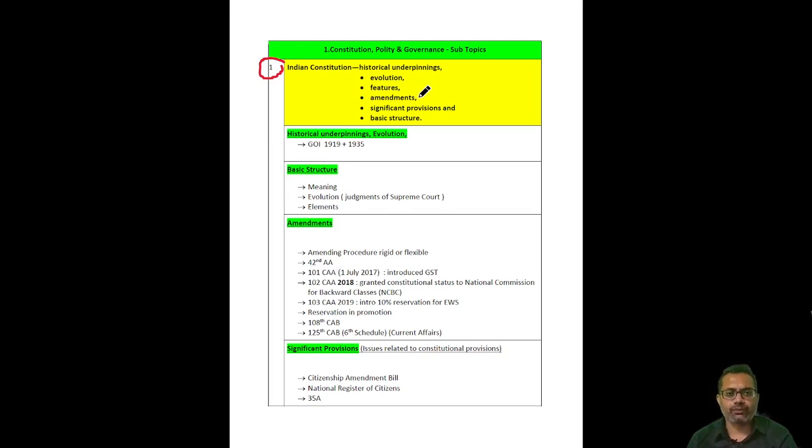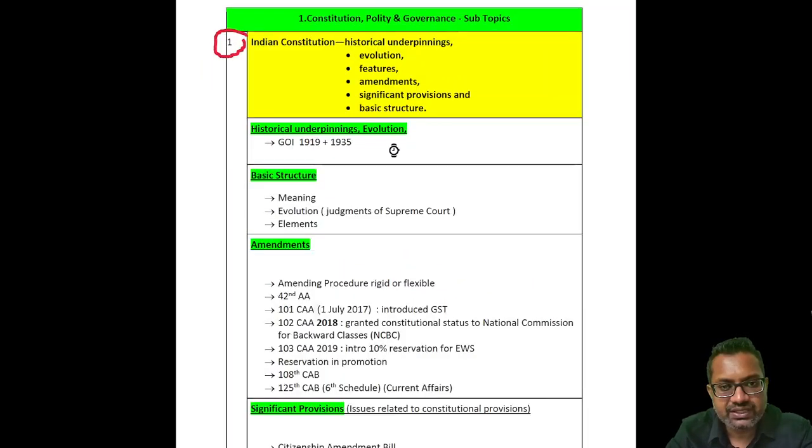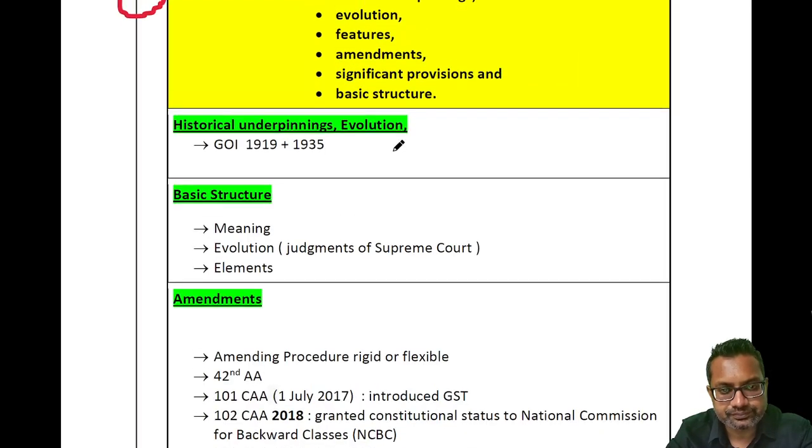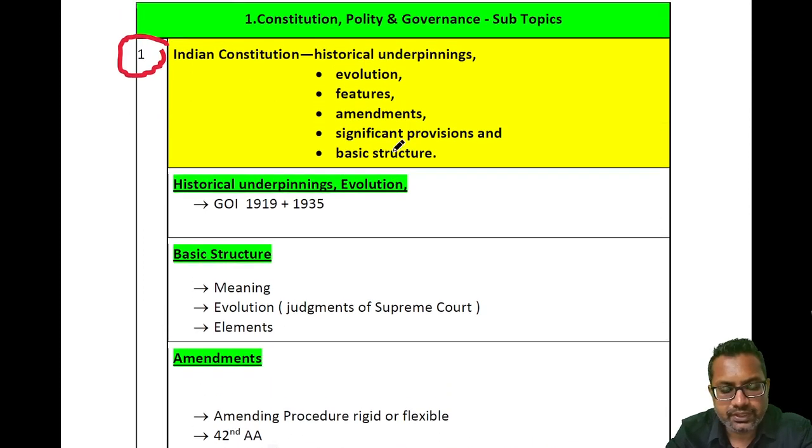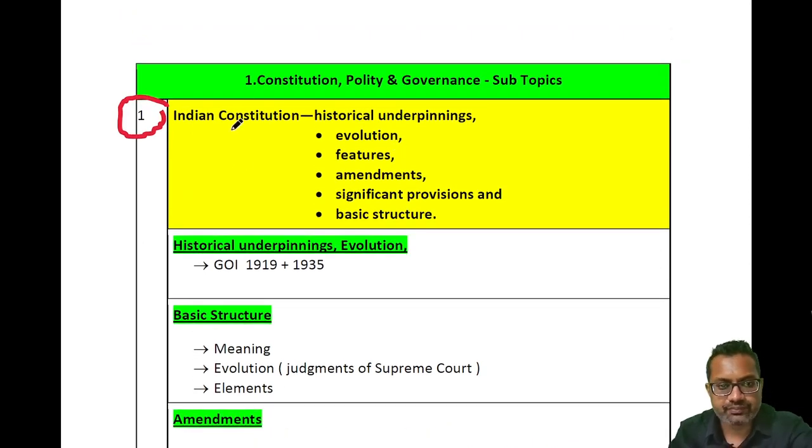If you want to do that, you have to prepare the syllabus comprehensively. And if you want to prepare the syllabus comprehensively, you should be aware of the number of topics, and to become aware of the number of topics in the mains, you have to do listing or prepare the total list. So here we are with the total list. In Indian Constitution, the first topic is historical underpinning.